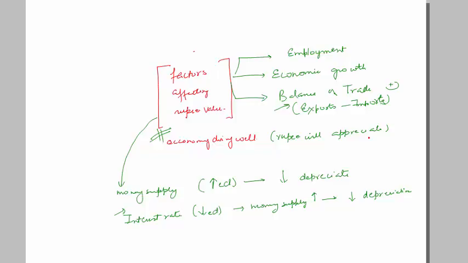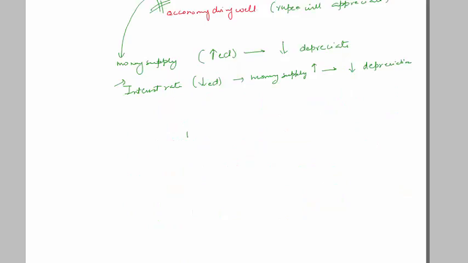Now, another important concept is national income. Suppose a country is a house, and it consists of 4 members. The combined income of all the 4 members is the national income.